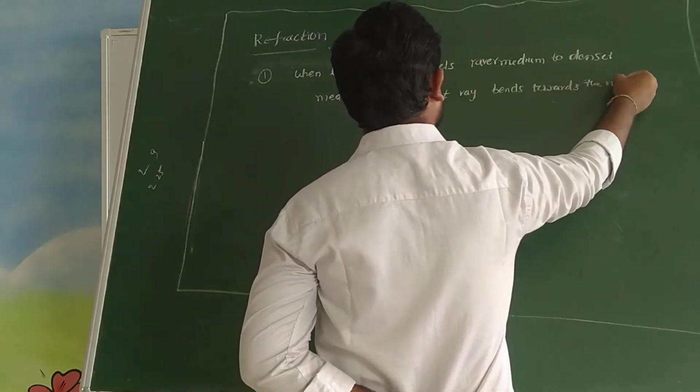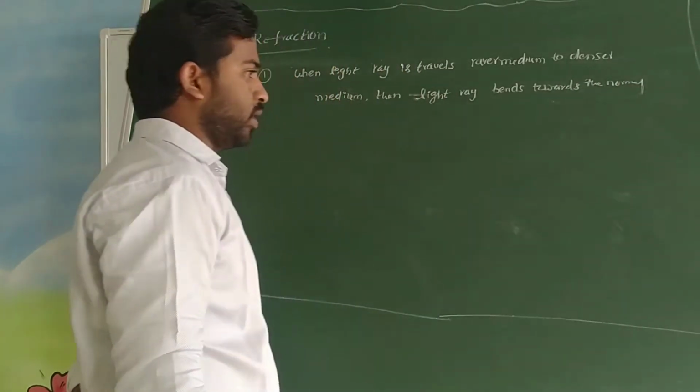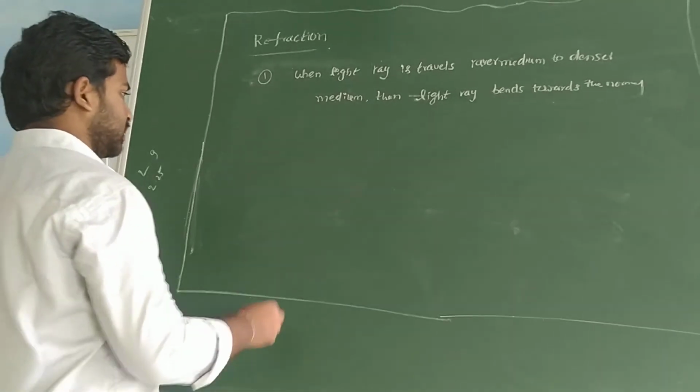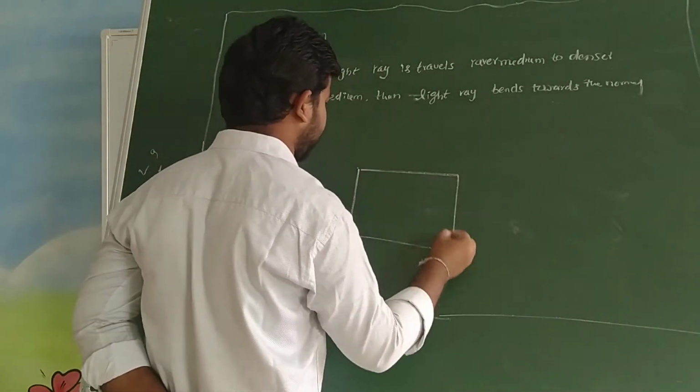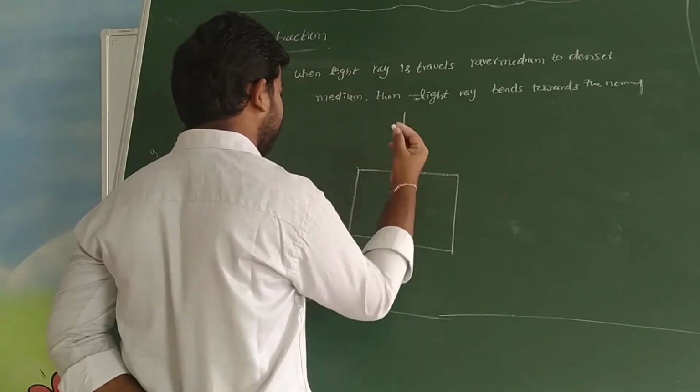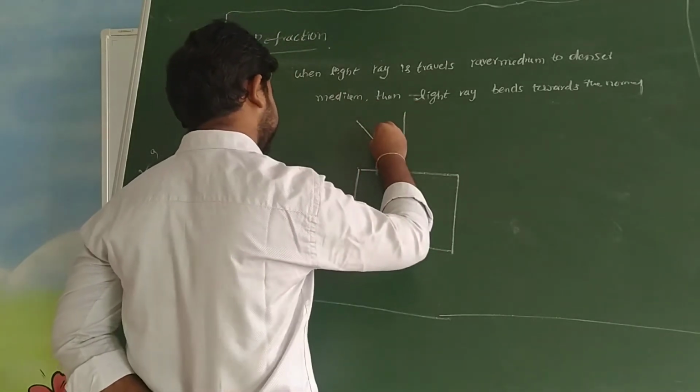So how it bends, let me show you. I am taking a glass slab. This is the normal, and this is the incident light ray.